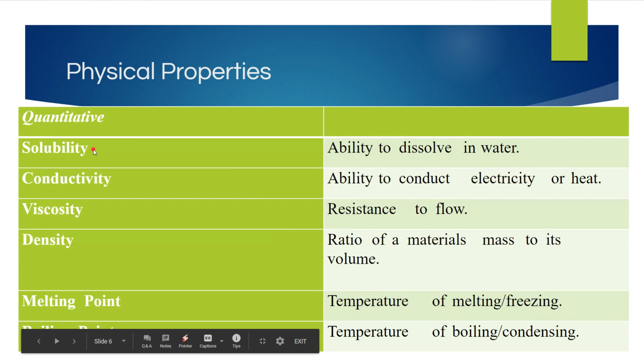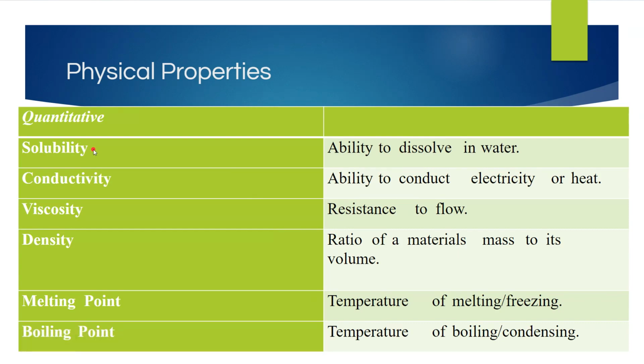Now, quantitative. Solubility is the first one. This is the ability of something to dissolve in water, right? Like you dissolve sugar in water, you can dissolve salt in water. It's a physical change. There's nothing chemical happening there. Conductivity is the next one, the ability to conduct electricity or heat.